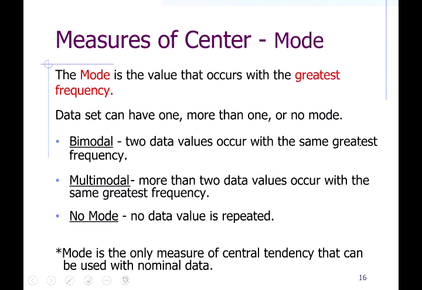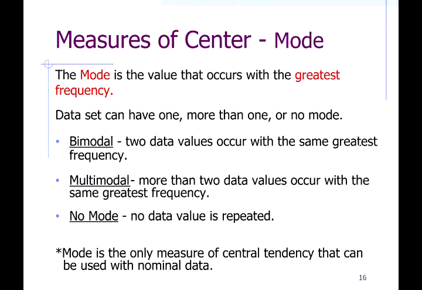So the final measure of center I'm going to discuss on this slideshow is the mode. We were talking earlier about eye color. The mode is the value that occurs with greatest frequency. Now the thing about modes is, there might not be one, and there might be more than one. There might be 2, there might be 5. It all depends on what the actual values are.